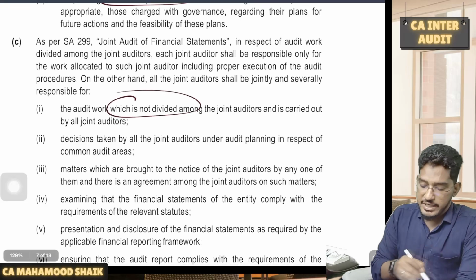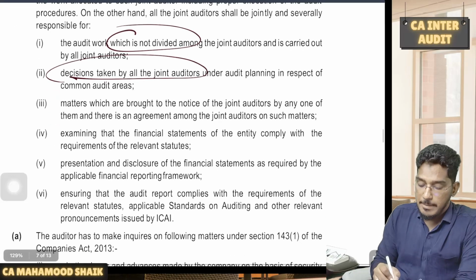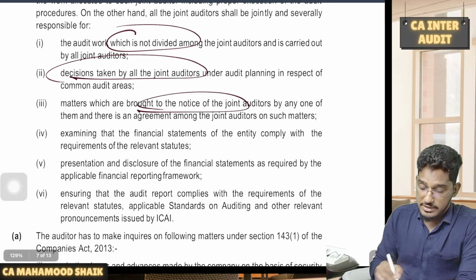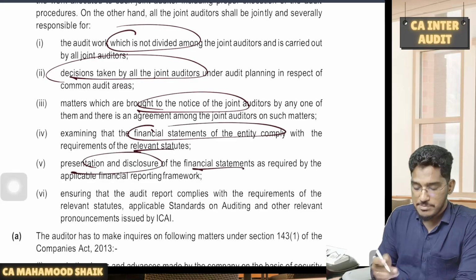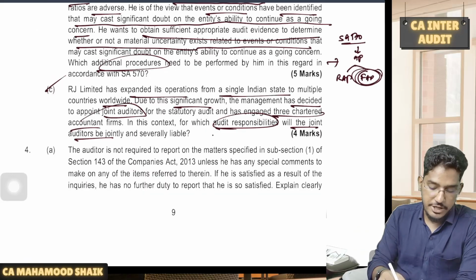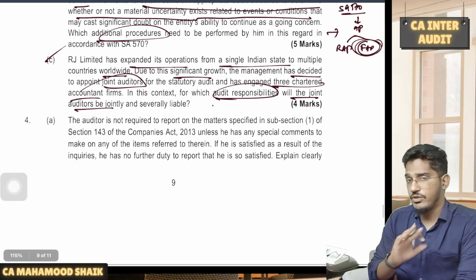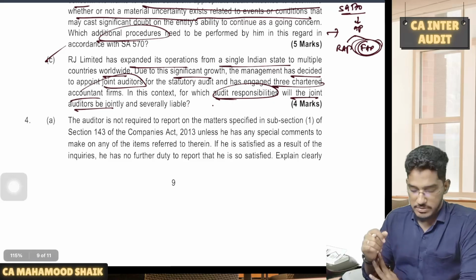So work which is undivided, decisions which are taken by all, matters which are brought to the notice of all joint auditors, whether financial statements of the entity comply with the statutes, presentation and disclosures as per the applicable financial reporting framework, whether the audit report complies with the requirements of the relevant statute. So these are the matters in which joint auditors will have joint and several responsibility.